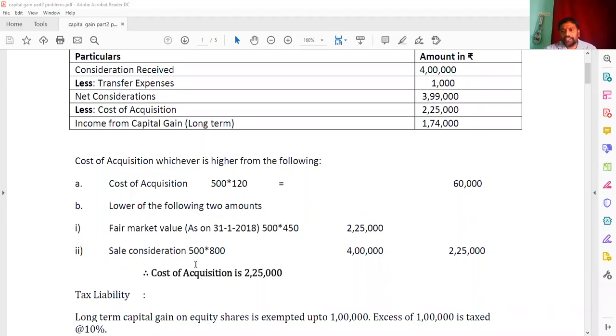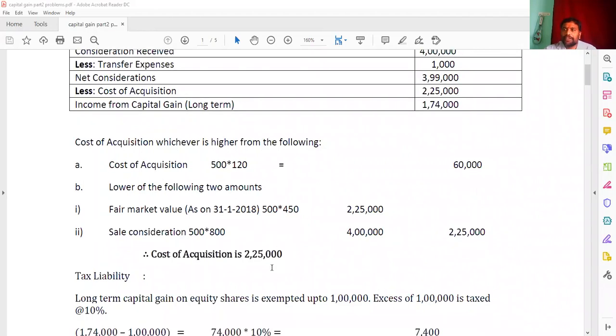And the sale consideration will be compared with the sale value, 500 into 800 he has sold, so that becomes 4 lakhs. Of 2,25,000 and 4 lakhs, the lower one becomes 2,25,000. Now 60,000 and 2,25,000, we know for the cost of acquisition, whichever is higher will be considered. So the cost of acquisition becomes 2,25,000, and we substitute it here. From 3,99,000 if you deduct 2,25,000, you get income from capital gain of 1,74,000.